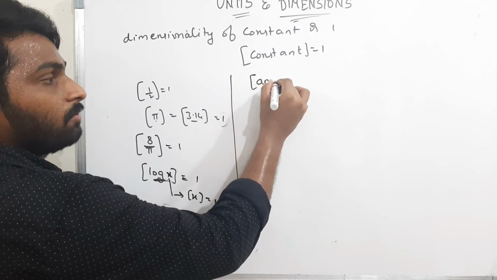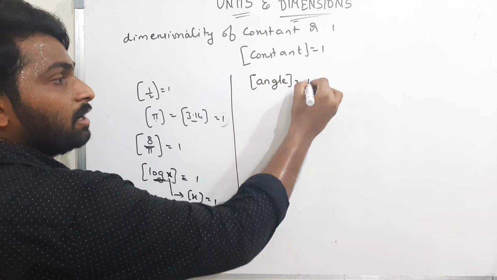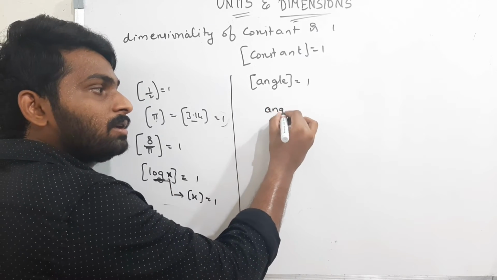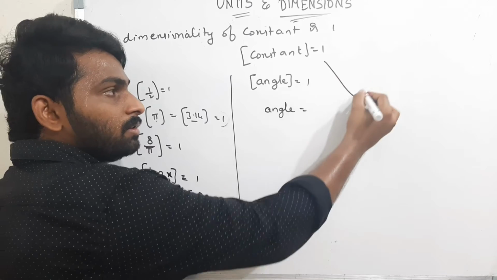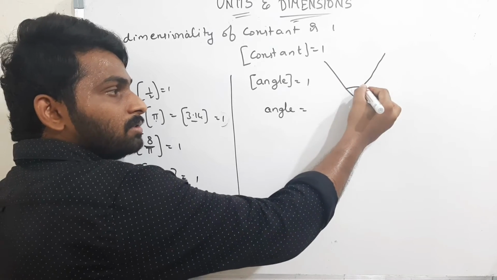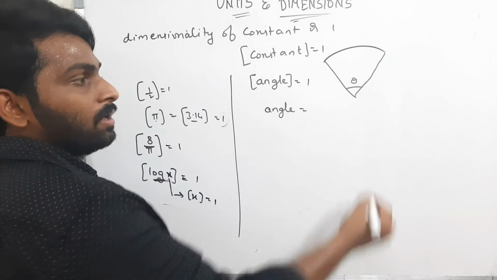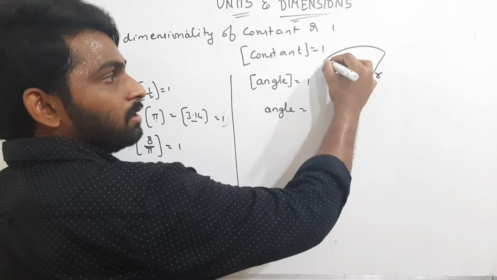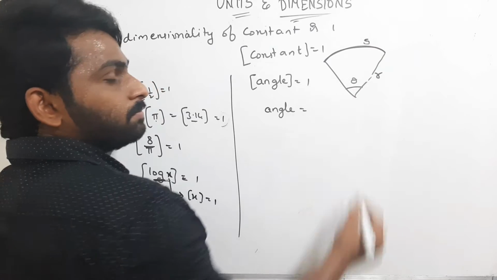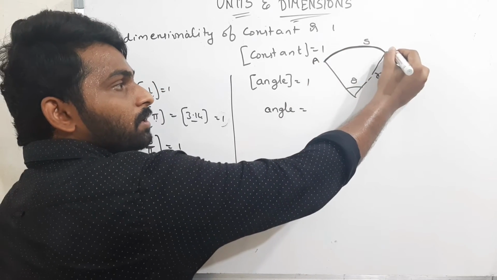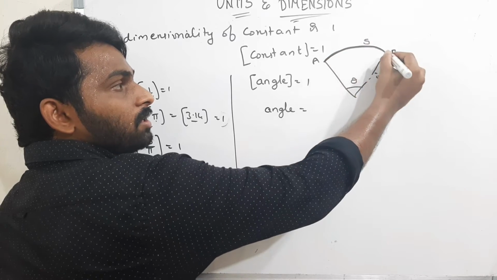The dimensionality of angle is 1. What is angle? Degrees. Now see here. Angle is given by, this is the arc, and this is some angle theta. The radius of the arc is r. This is the arc length, that is s, the length of AB, I am assuming.